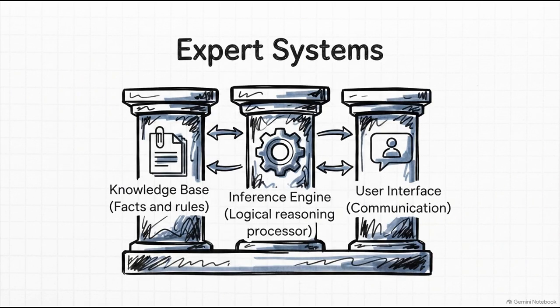When you're asked how AI mimics human experts, like, say, a medical diagnosis system evaluating a patient's symptoms, you need to list these three major components of an expert system. First is the knowledge base, which stores all the expert facts and the if-then rules. Second is the inference engine. This is the processor that applies logical reasoning to those facts so it can reach a concrete conclusion. And third is a user interface, which is what allows the human user to actually communicate with the whole system.